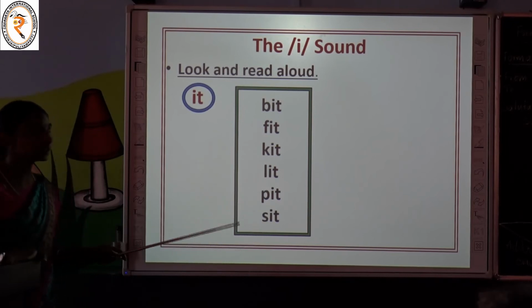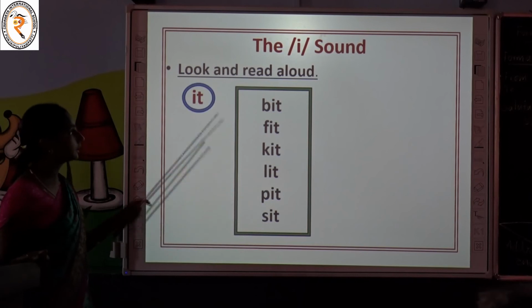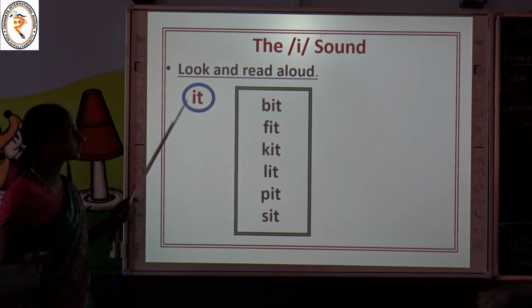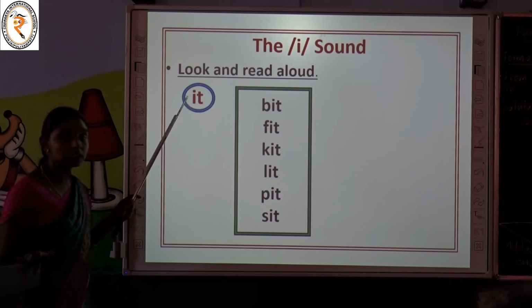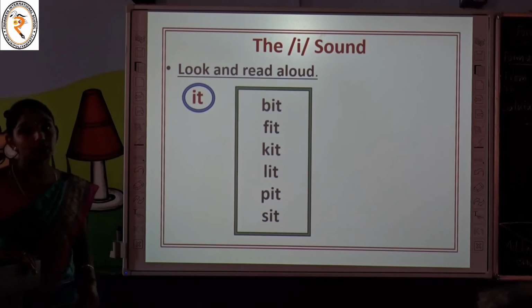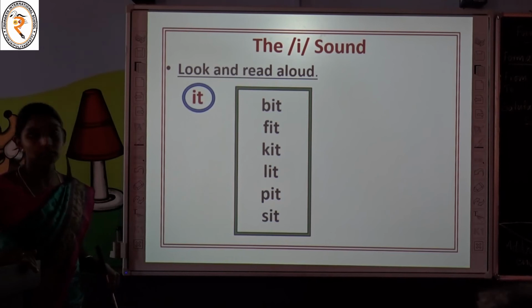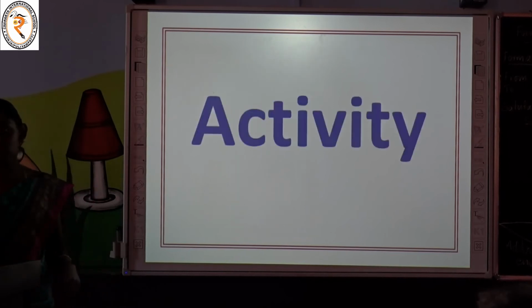Children, have you noted all these words end with the letters IT and end with the sound IT. Yes, children, we have to pronounce the letters IT together as IT. Children, now I hope that you all have a clear idea about the sound of the letter I, that is E. Let's do one activity, okay?